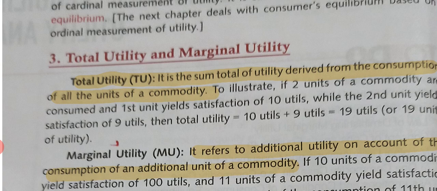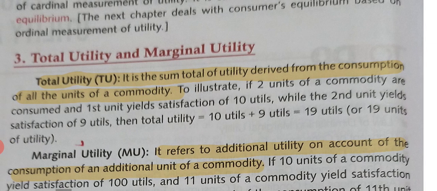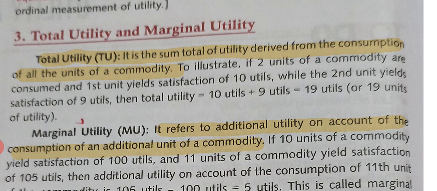What is total utility? Total utility is the sum total of utility derived from the consumption of a commodity. Like if at one time you are consuming 2 cups of tea, with the first cup of tea you get 10 utils of satisfaction, and in the second cup of tea you get 9 utils of satisfaction. So the total satisfaction is 10 utils plus 9 utils, which is equal to 19 utils. This is known as total utility. The total utility is derived from the consumption of all the units of a commodity.